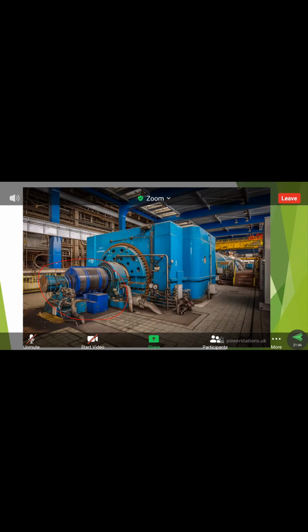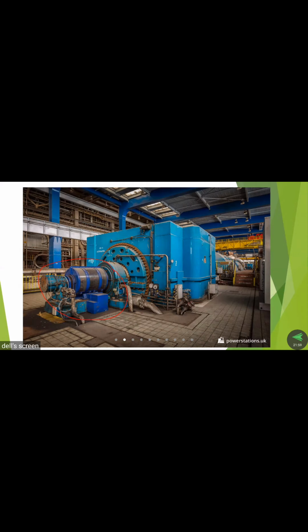This is the entire arrangement of the speed governors, and here we have turbines. When the turbine rotates, it produces mechanical energy. That mechanical energy is attached to the alternator, which converts mechanical energy into electrical energy. This type of arrangement is used to produce alternating currents.